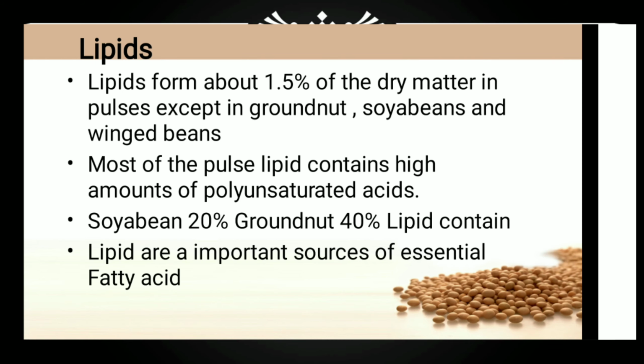In general, the lipid content of legume seed is about 1 to 7%, with some exceptions. Soybean contains 20% oil and groundnut 40% oil. Lipids are important sources of essential fatty acids, that is linoleic and linolenic acids. The distribution of different lipids in legume seeds varies with the species. There are three types of lipid, that is neutral lipid, phospholipid, and glycolipids. We can discuss these neutral lipids, phospholipids and glycolipids later on in oilseed technology.